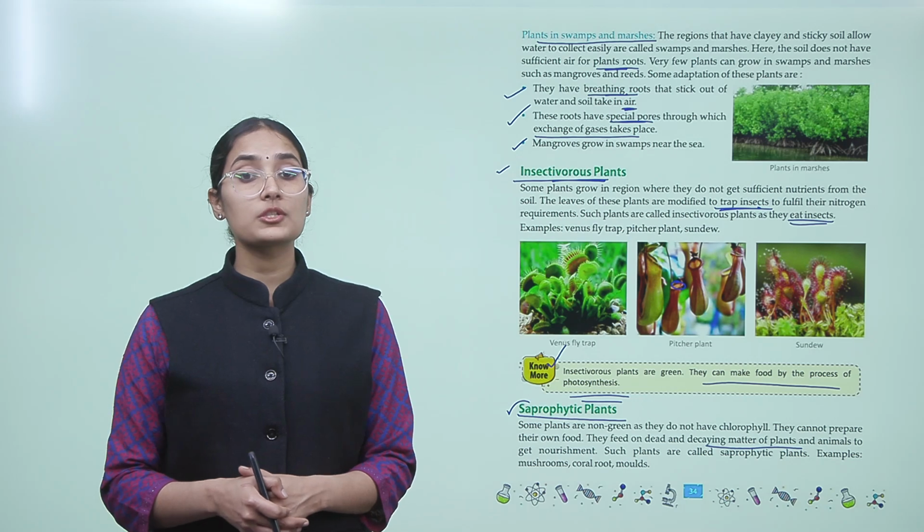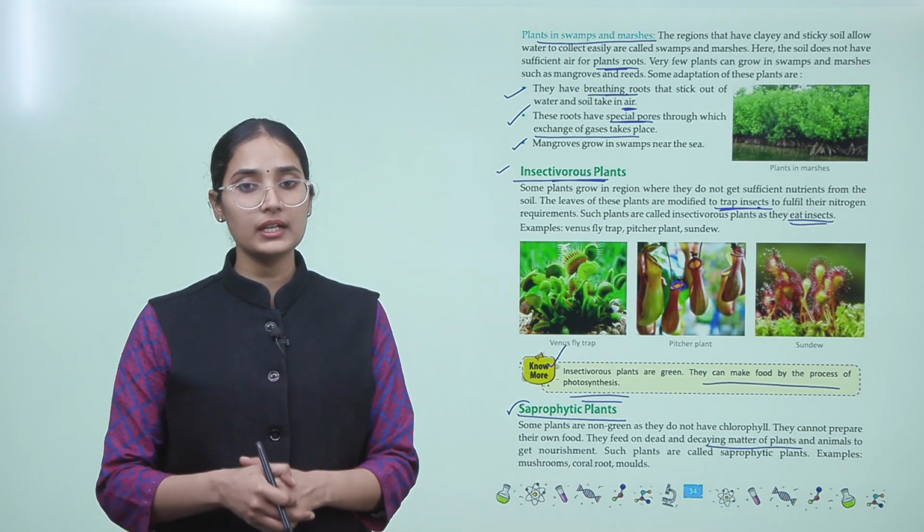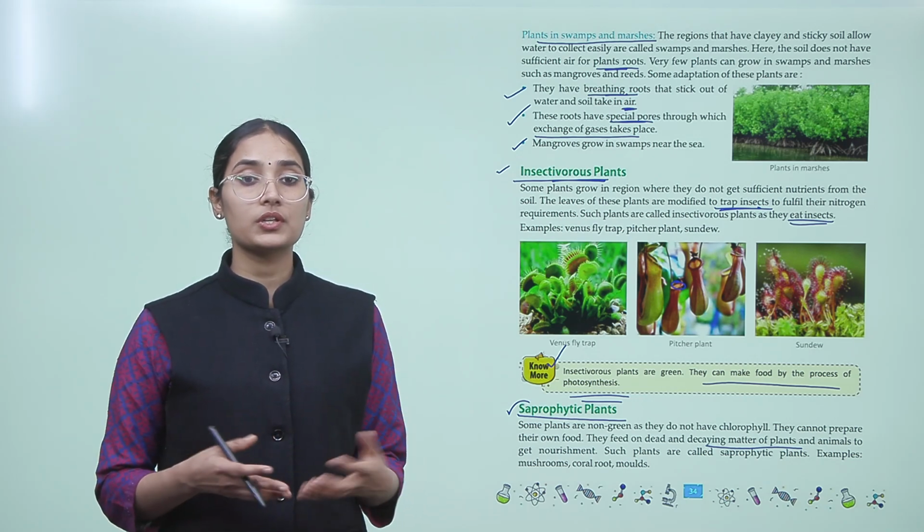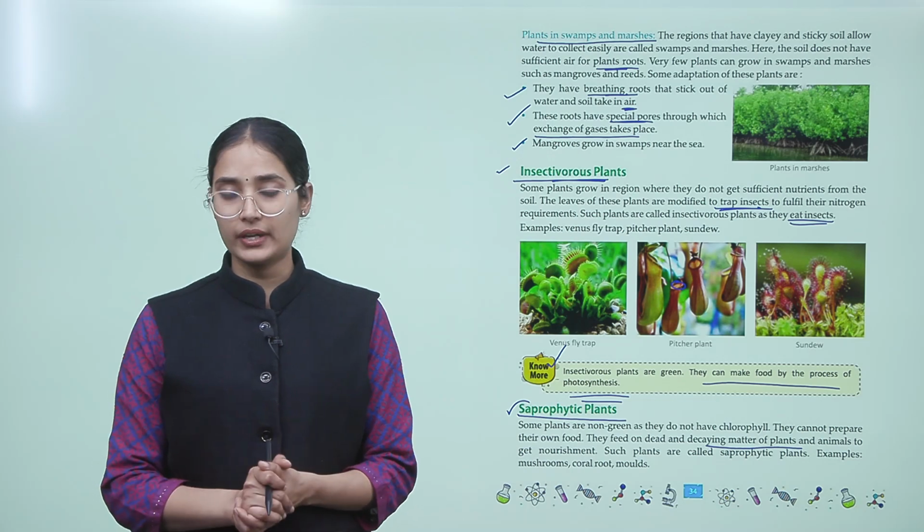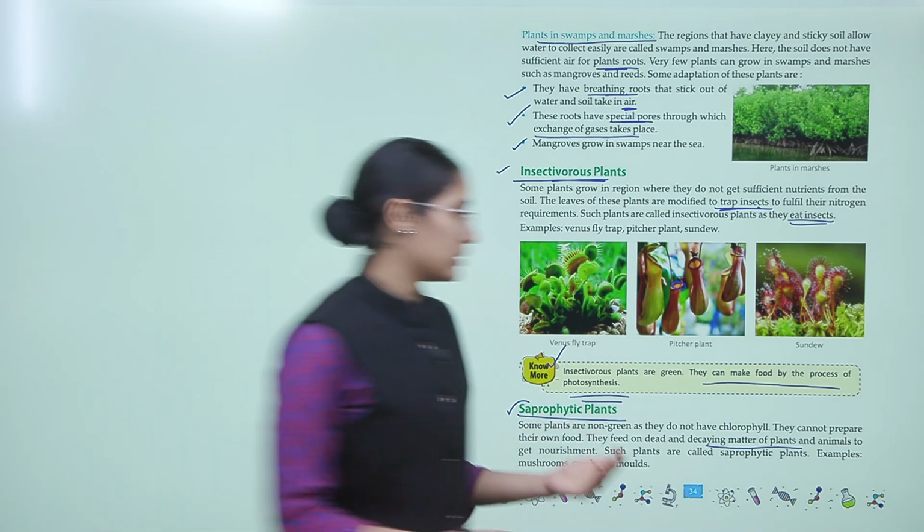Such plants are called saprophytic plants, okay, like mushrooms, coral root, molds, right? Now let's go to the next page.